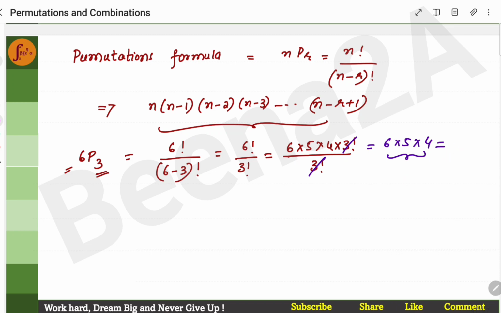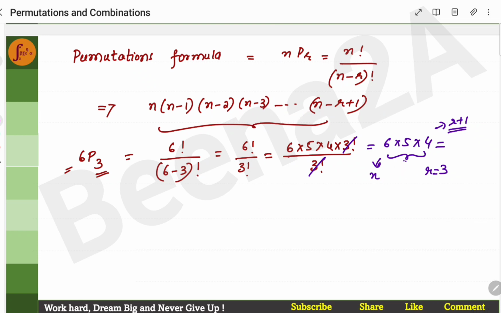Now, the same thing, I can write in this form. What is 6 into 5 into 4? 6 is n. What is r here? 3. What is 4 here? If you look at 4, 4 is nothing but r plus 1, correct? And n is 6. So now I'll use this method.